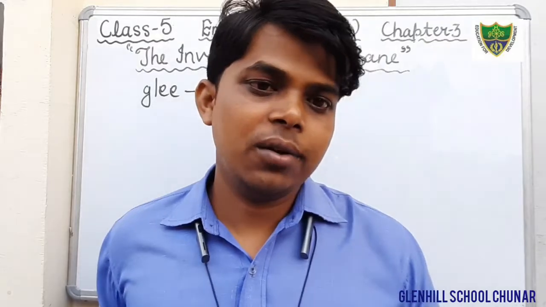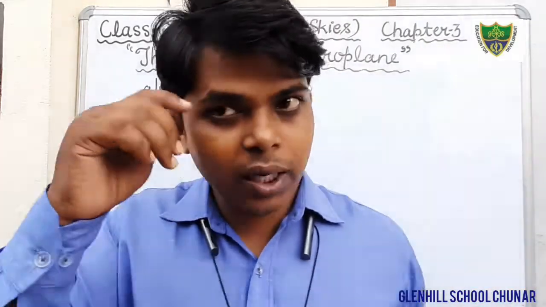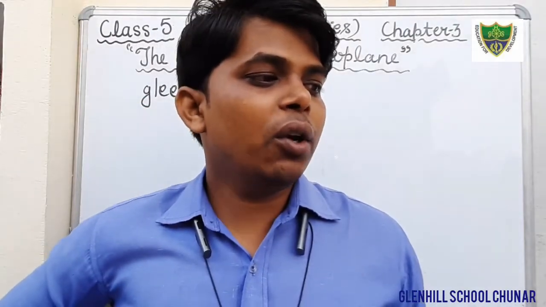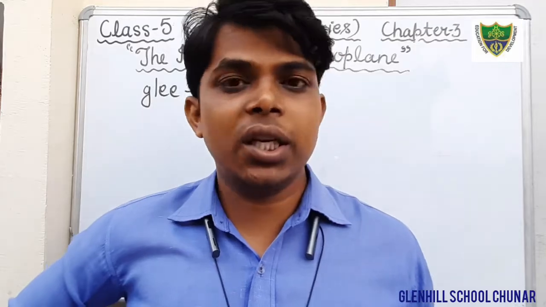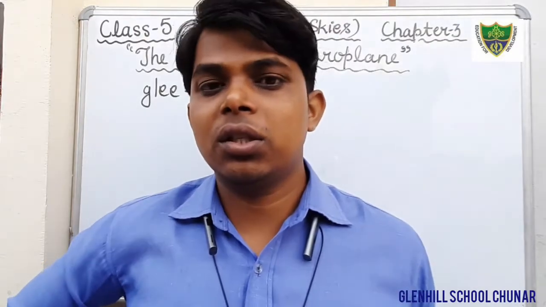Okay, students? So come to the next paragraph. Both Wilbur and Orville loved machines and tools. They used to love machines and tools very much since their childhood.